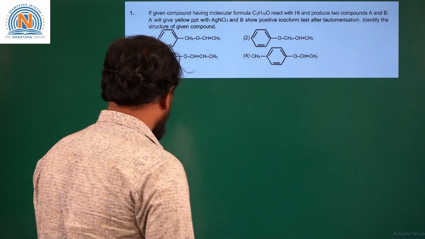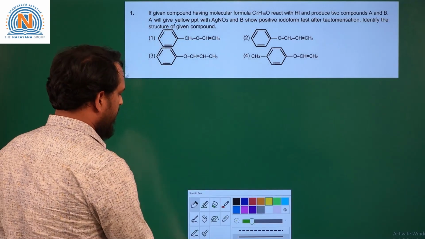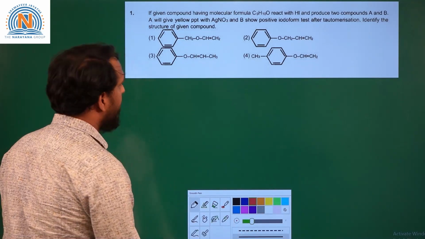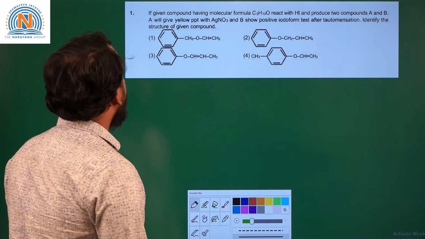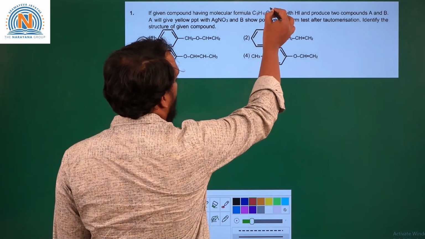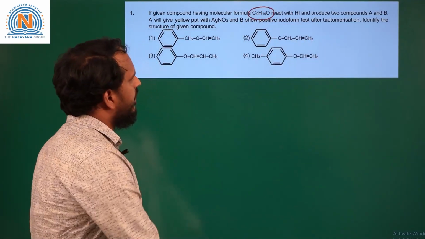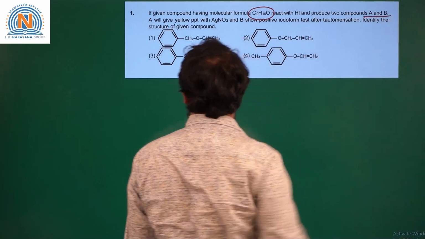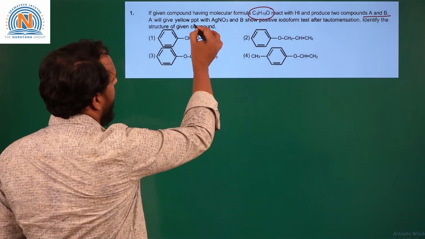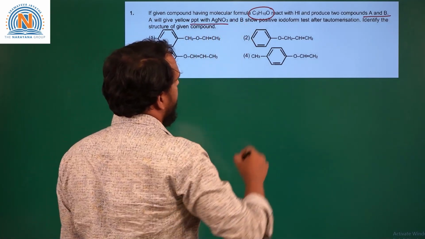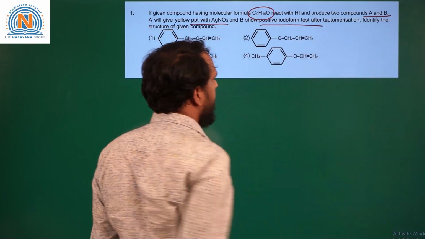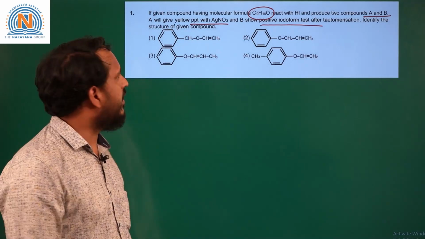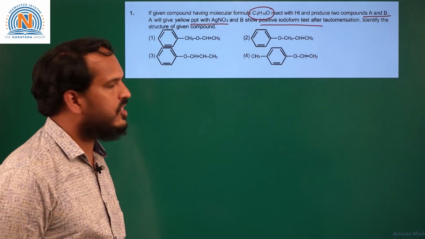So the first question is based on the properties of ether. The compound is given with molecular formula C9H10O. It is reacted with HI, producing two compounds A and B. A gives a yellow precipitate with silver nitrate, and B shows a positive iodoform test after tautomerization. We are asked to identify the compound with molecular formula C9H10O.